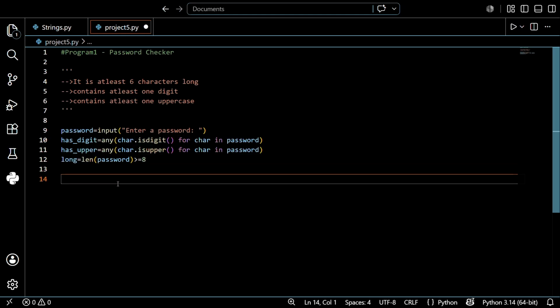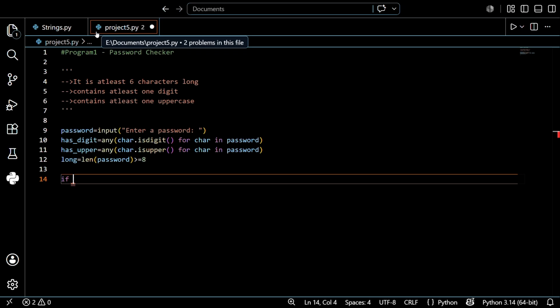If all three conditions are true, it passes, otherwise it shows a weak password. If you have learned about OR and AND, in the AND case, if all the conditions are true, then it shows true, otherwise it shows false.